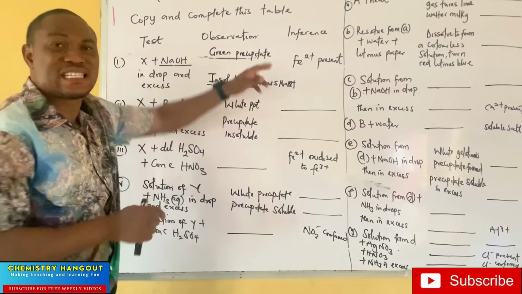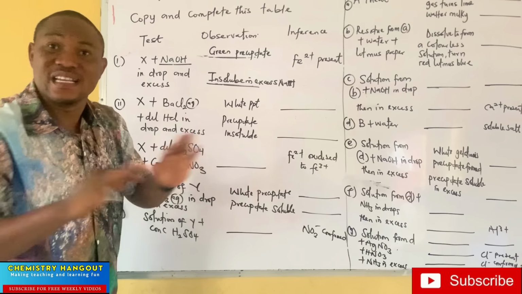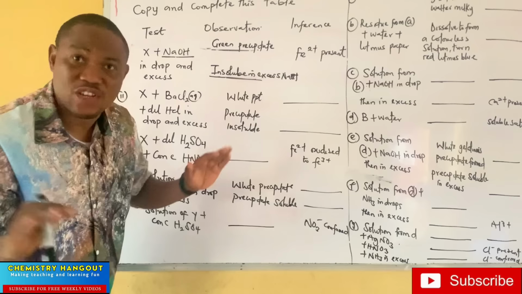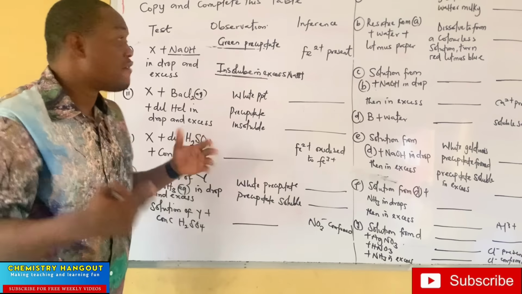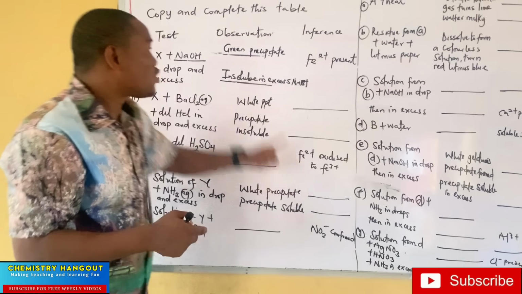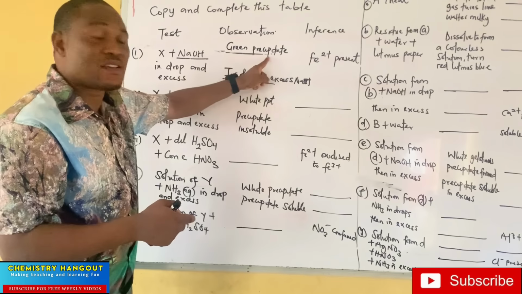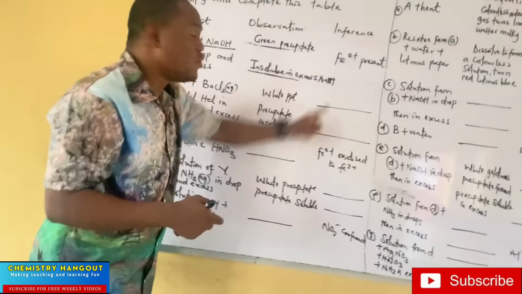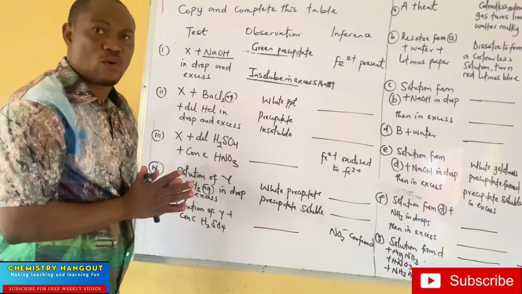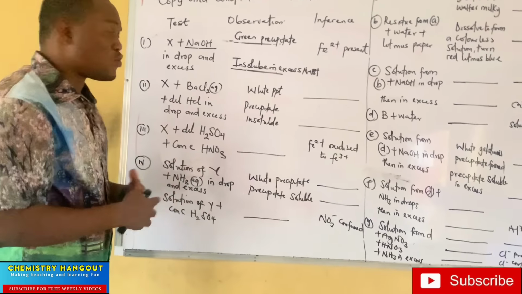Some people will say dirty green, but you are a student. Green is green. Of course, I'm supposed to say dirty green, but don't worry, just write your green. You are going to be awarded the mark for it. So don't forget, I'm using sodium hydroxide and I have ion 2. I'm going to have a green precipitate, and it is insoluble in sodium hydroxide. Did you see I filled the two spaces? And that's all. So you need to get used to all these things.